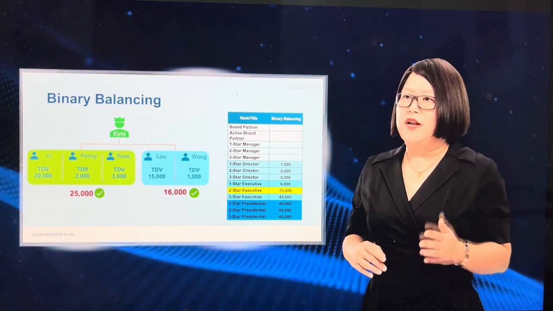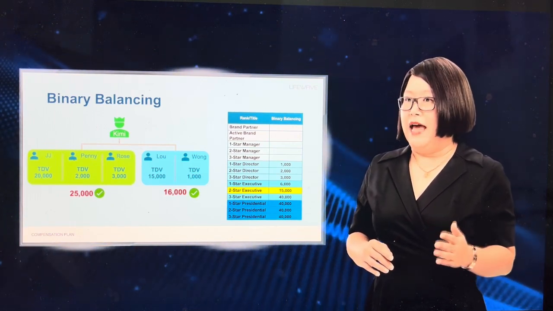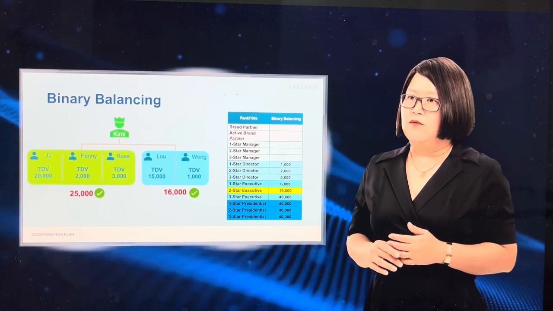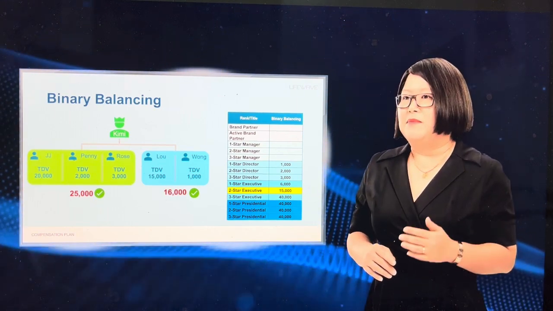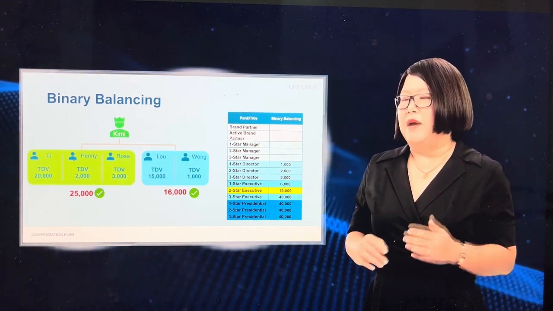Since she has 25,000 total volume on her left and 16,000 total volume on her right, Kimi has met the requirement for balanced binary legs.